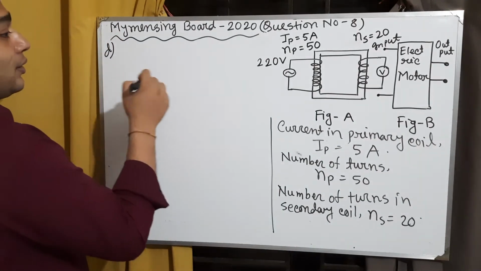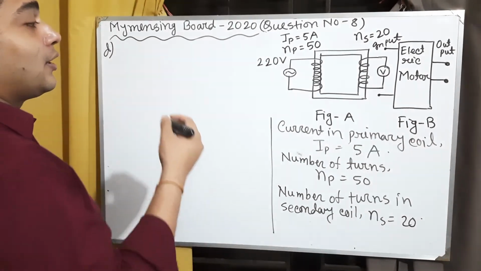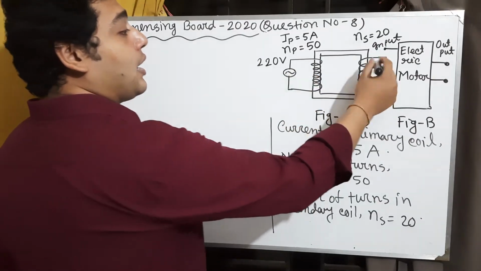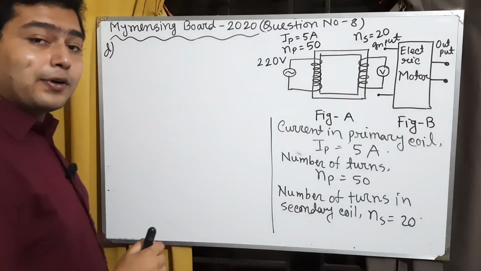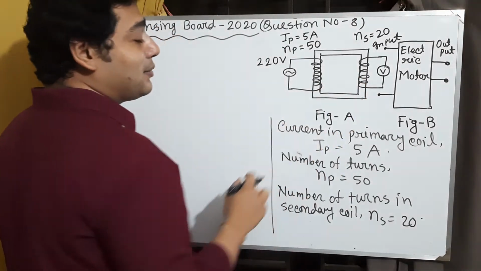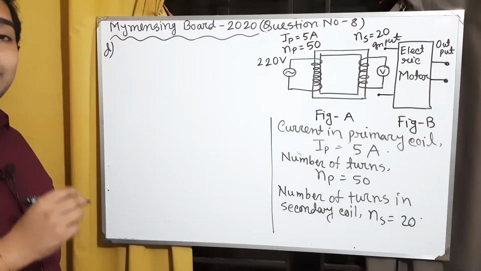For the solution of this question, firstly we need to determine the output voltage of this transformer, or the secondary voltage. Here the primary voltage is 220 and we need to determine the secondary voltage.